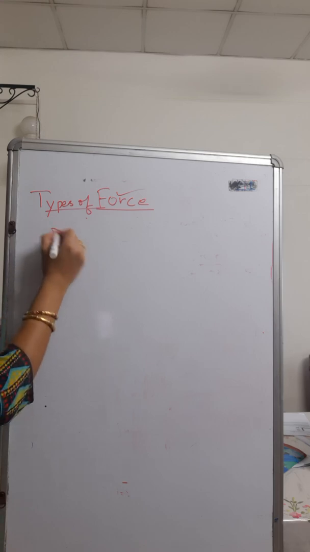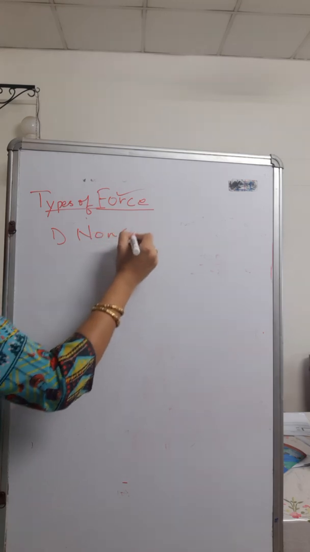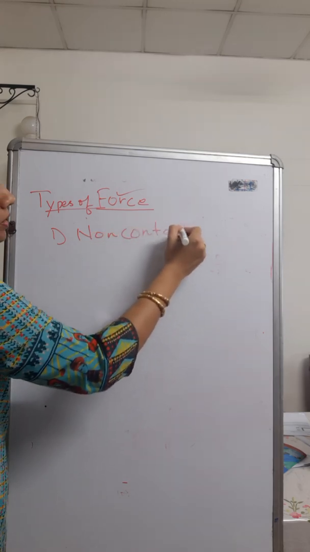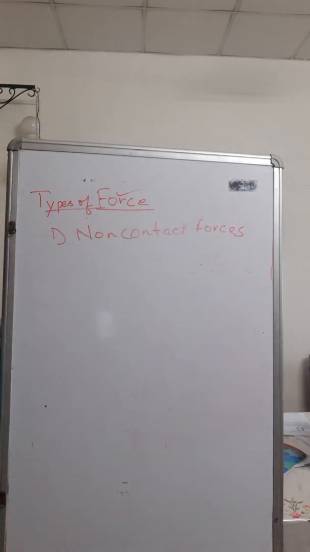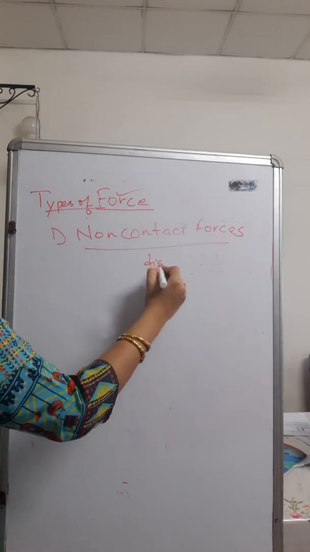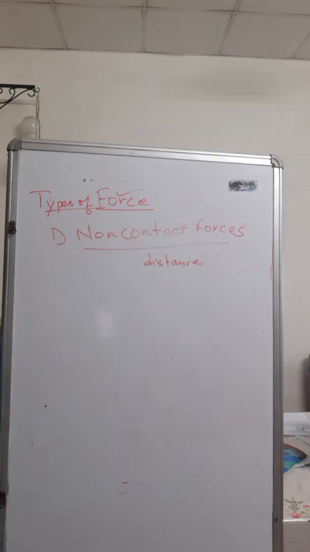देखो, कुछ forces ऐसे होते हैं which are non-contact forces. Contact is not required. Some forces can act from a distance. Now they are called as non-contact forces. Now distance is there, touch is not there. कुछ distance से force apply हो रहा है. So that is a non-contact force. Because the surfaces on which the forces act are not touching. कोई touch नहीं है आपस में. So that is why they are called as the non-contact forces.